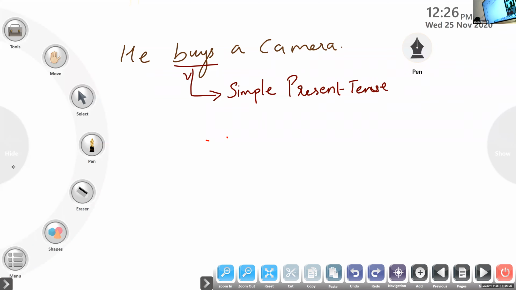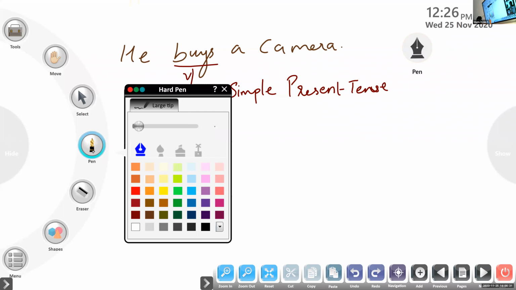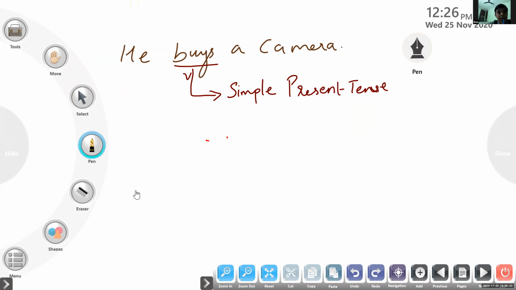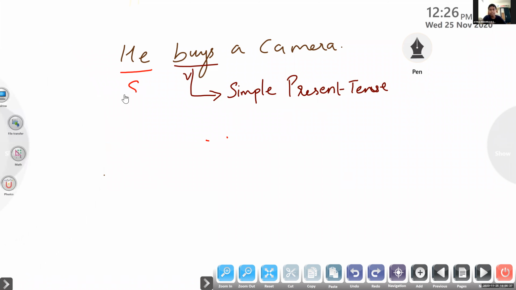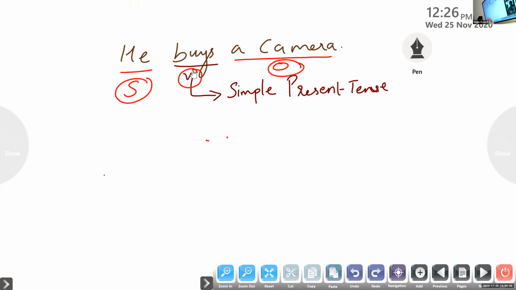Atul Krishna, the subject of the sentence. He. Atul, the object of the sentence. Ma'am, camera. Only camera, or should the article be with the camera? A camera. Okay, the object. So we got the subject of the sentence, we have got the object of the sentence, and we have got the verb of the sentence.